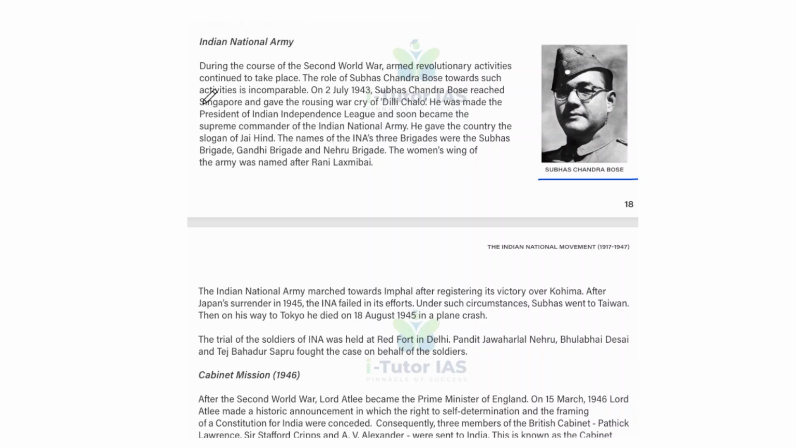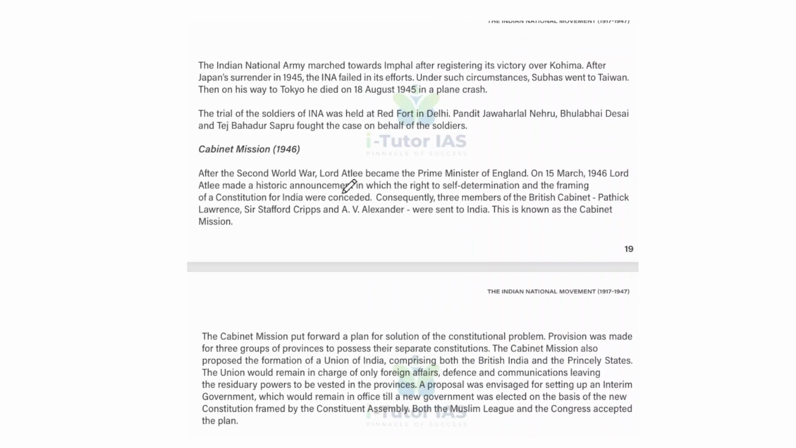The names of the INA's three brigades were the Subhash Brigade, Gandhi Brigade, and Nehru Brigade. The women's wing of the army was named after Rani Lakshmi Bai.